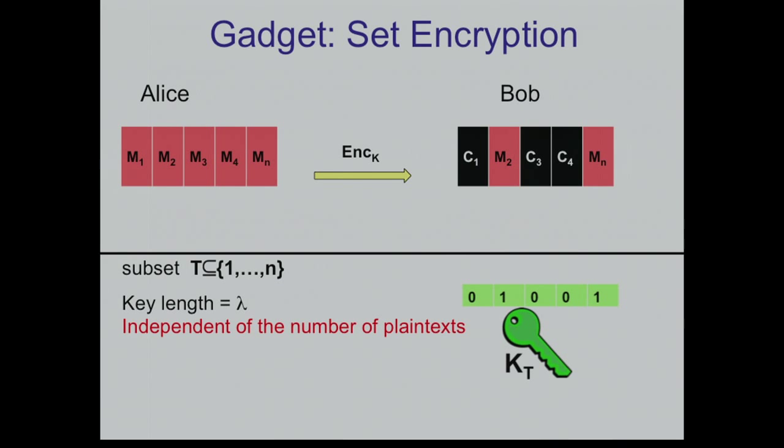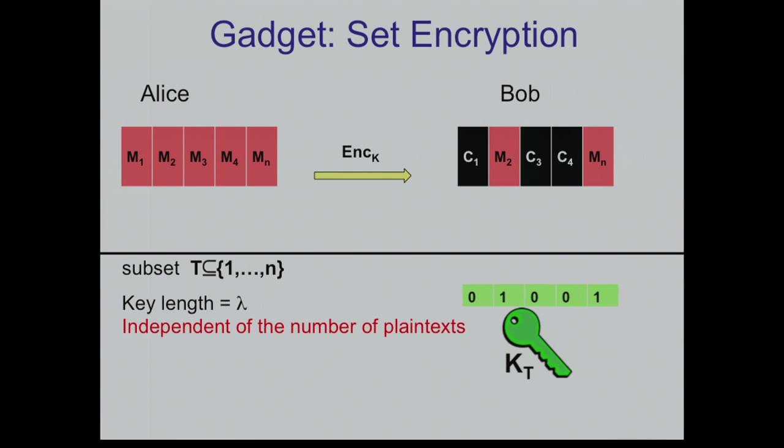And it's crucial, I require that the length of the key is lambda, namely the security parameter, and it's independent of the number of messages. If you know broadcast encryption, this is kind of the dual form: I want to open a subset of the messages, not a subset of the receivers. So this is our gadget. I'll show you later how to construct it, but for now let's assume that we have it.